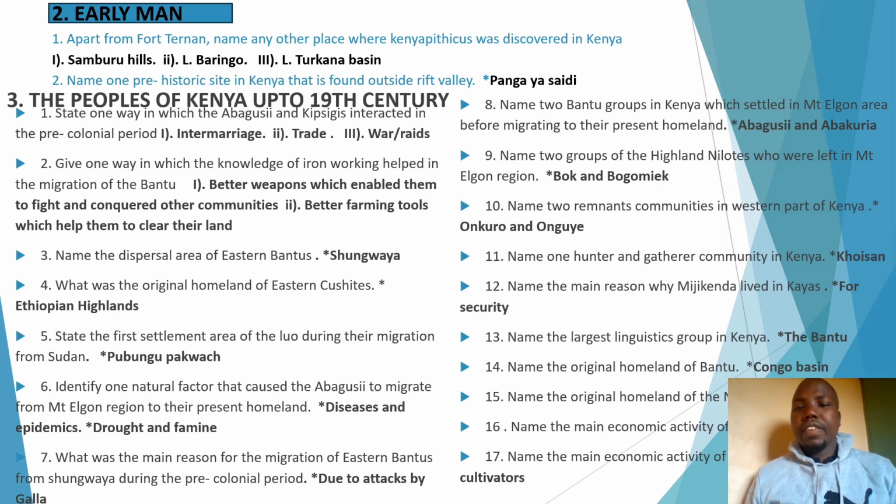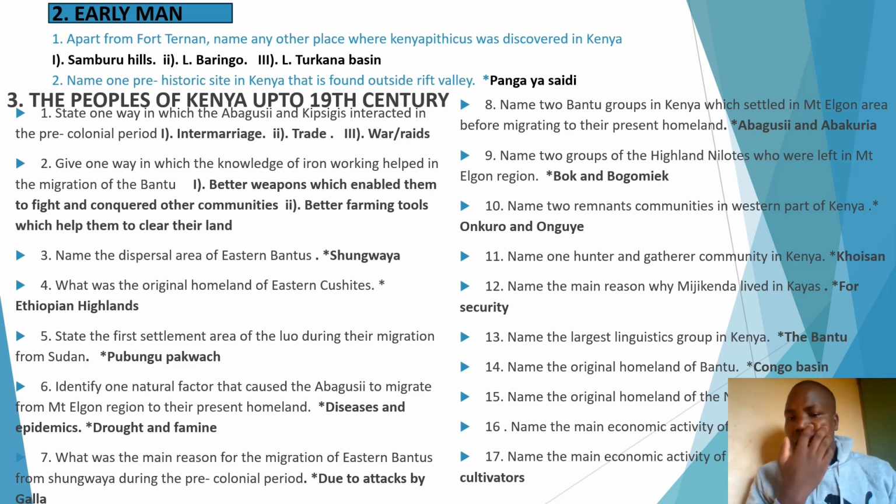Question 13. Name the largest linguistic group in Kenya. Of course, it is the Bantu. Bantu is the largest linguistic group in Kenya. Question 14. Name the original homeland of the Bantu, that is the Congo Basin. Name the original homeland of the Nilotes, Bahr el Ghazal. Name the main economic activity of the Cushites, that is pastoralism. Name the main economic activity of the Bantu, they were cultivators.